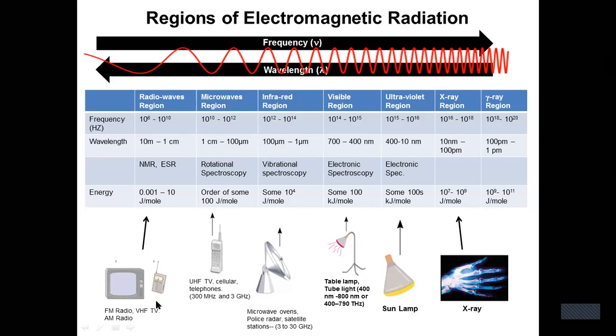In the microwave region, such as cellular phones, the range is from 300 megahertz to 3 gigahertz. In the higher region, basically radar, satellite, etc., it ranges between 3 to 30 gigahertz. And in the visible region, table lamp, tube light, 400 nanometer to 800 nanometer, or 400 to 790.